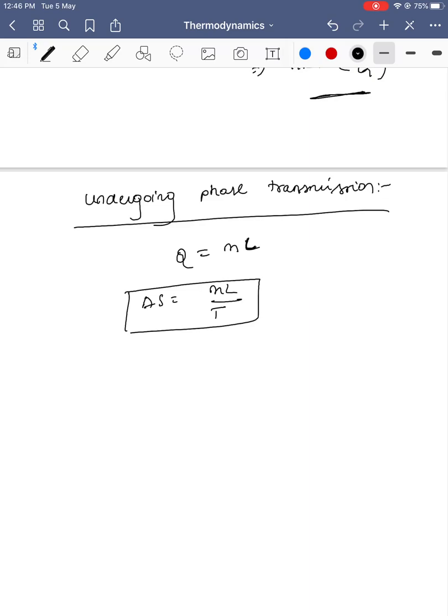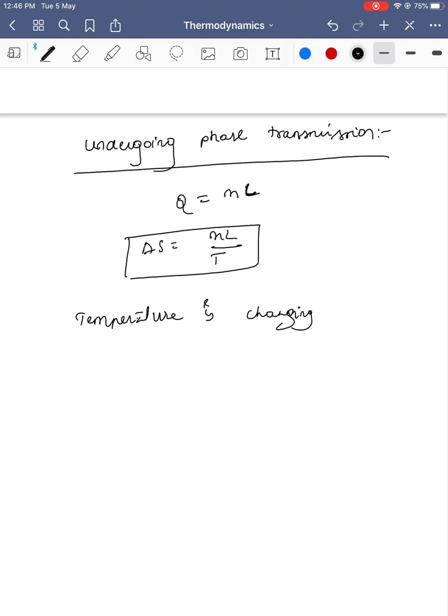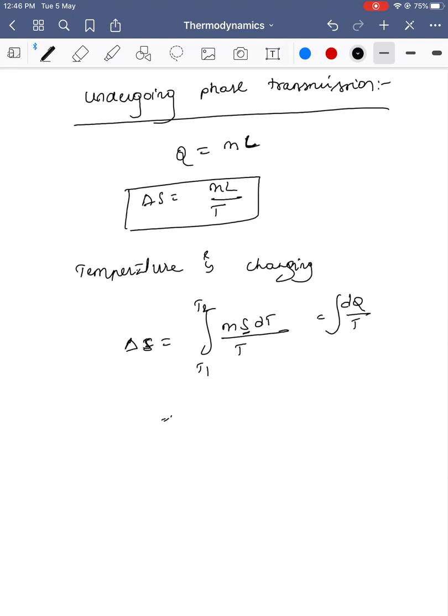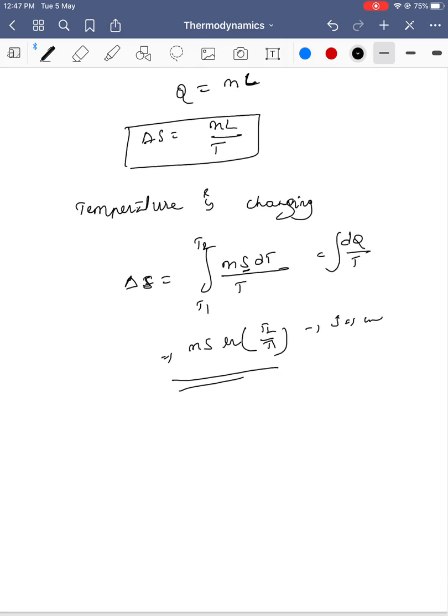Instead of phase transition, if the temperature is changing, then delta S is the integral of dQ by T, which is m s dT by T. Here the temperature is changing from T1 to T2. If s is a constant, it comes out, and delta S is m s ln(T2/T1), provided the specific heat is constant. If s is a function of temperature, we cannot directly do the integration. Delta S is for this case alone.